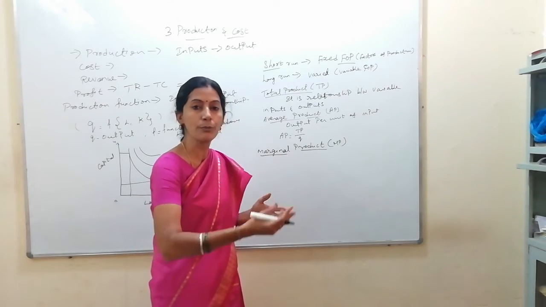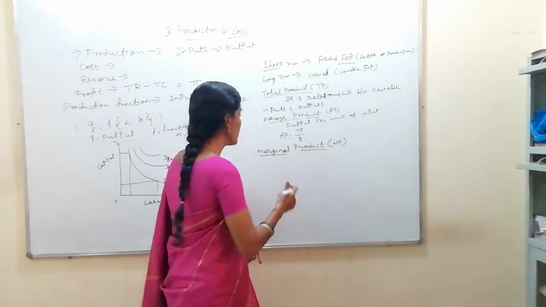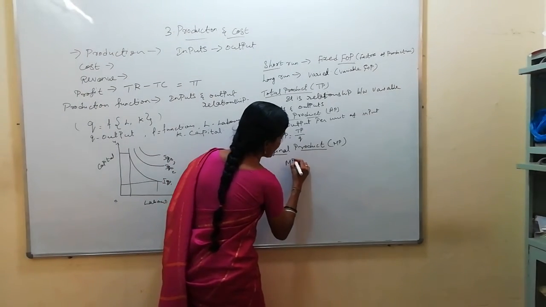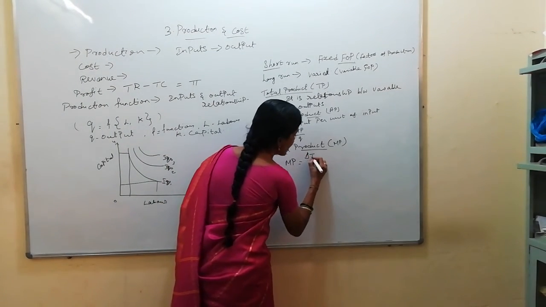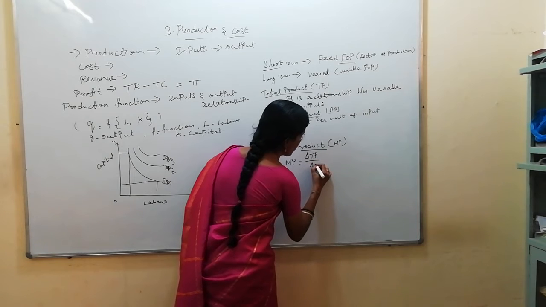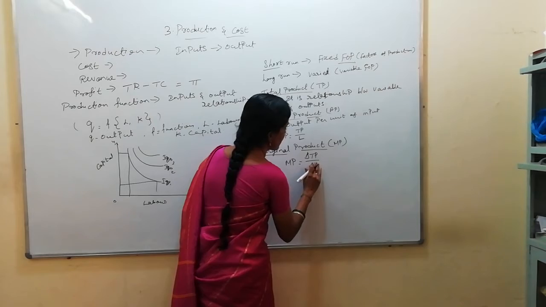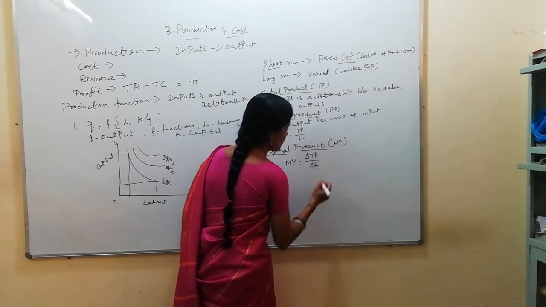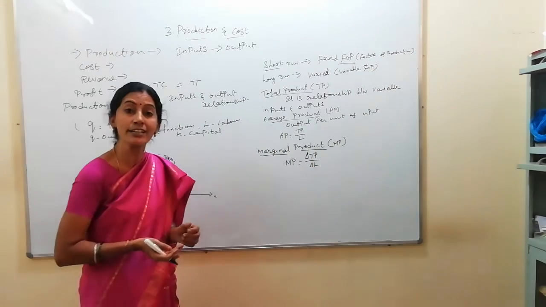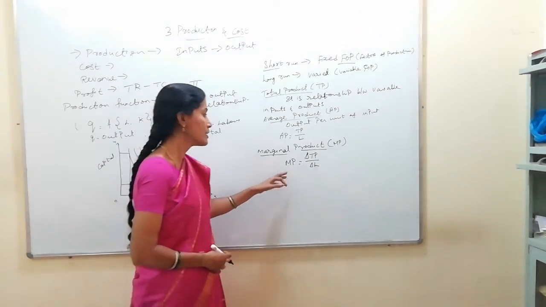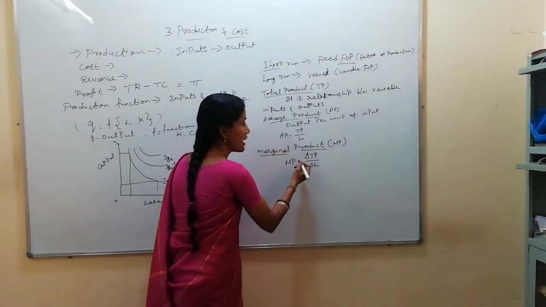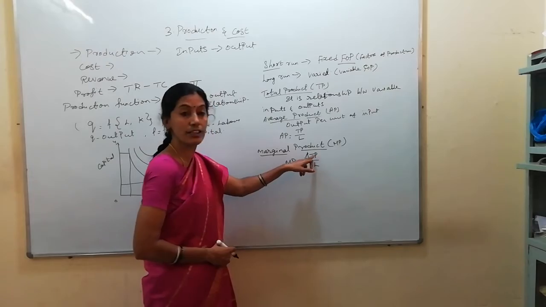If I use extra input, I will receive extra output. So the marginal product formula can be written like this: MP is equal to delta TP divided by delta Q, or L, labor. This is not the consumer point of view; this is the producer point of view, so we should write the factors of production. So marginal product is the extra output received, the extra total change.